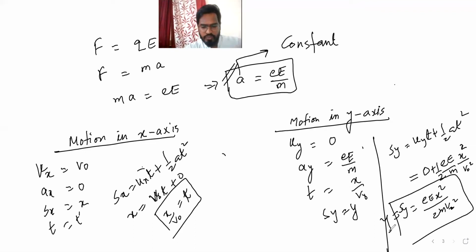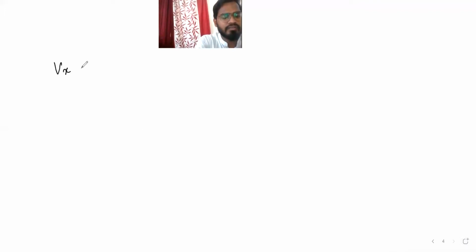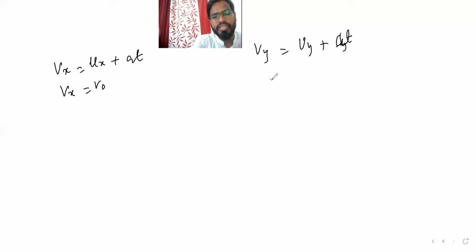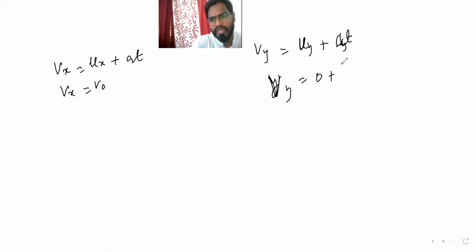Fine. Now we are supposed to find angle theta, guys. In the x-axis, the final velocity is going to be v naught only. Let's check, v is equal to u plus at, so this is going to be 0. So Vx, final velocity in x-axis, is v naught only. Final velocity in y-axis, vy is uy plus ay t. So uy is 0, and then vy we want to find, u is 0, and then ay t.